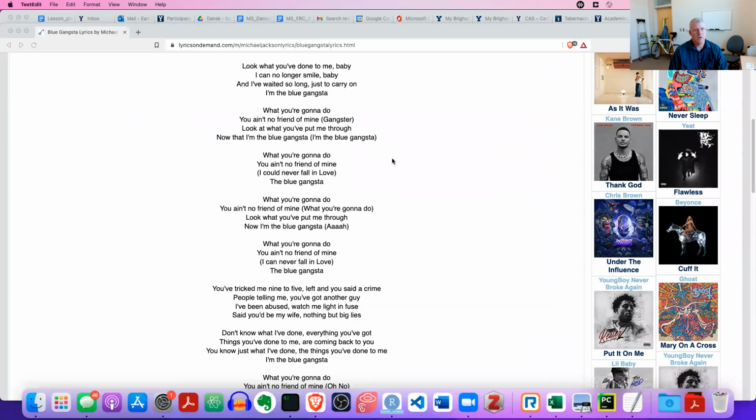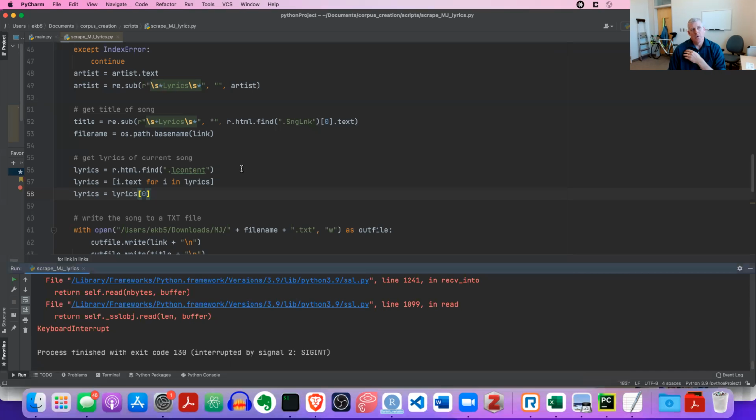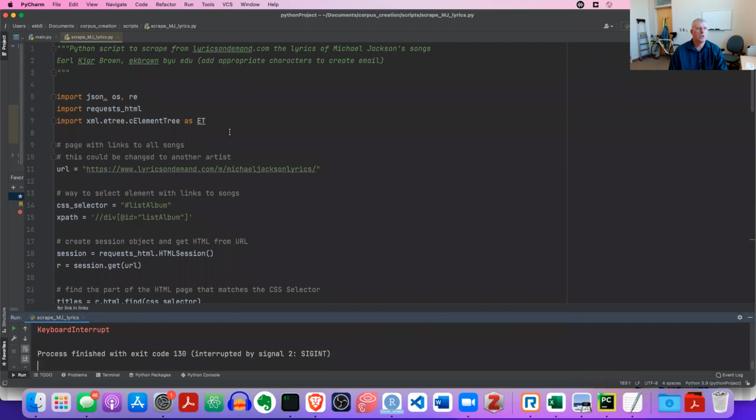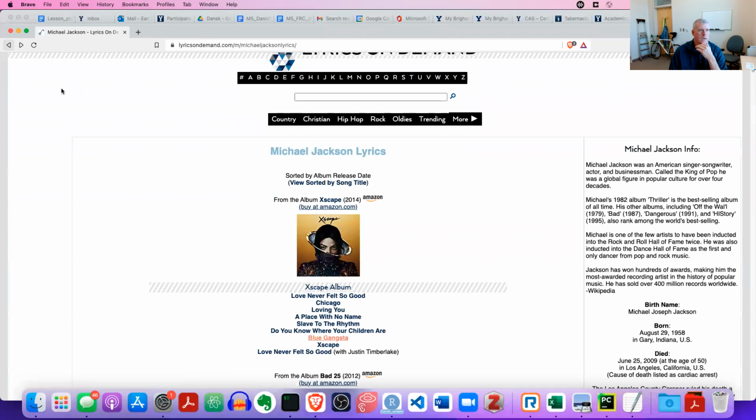But I want to show you how I wrote a Python script to scrape out all of Michael Jackson's lyrics out of this website, Lyrics on Demand. So I wrote this Python script here. I'm not going to try and explain exactly what this Python script is doing. I will point out that it starts at this URL, which is where I was a second ago, Michael Jackson lyrics. It starts right here. So this URL up in my address bar right now is where it's going to start.